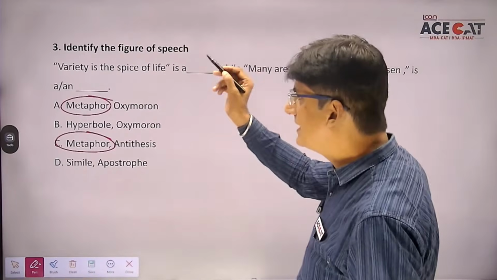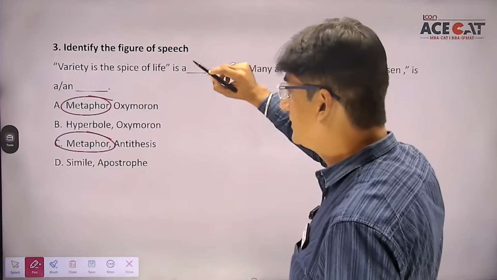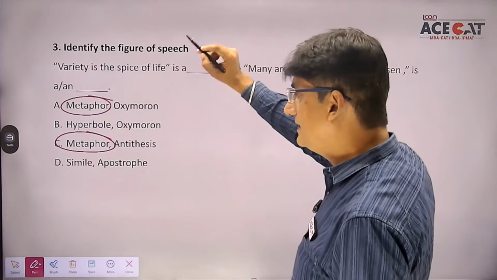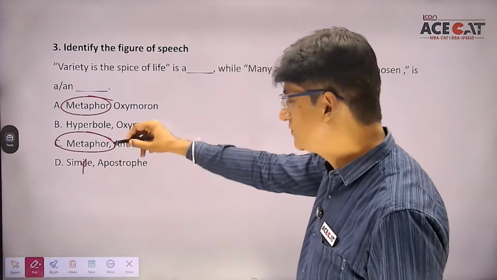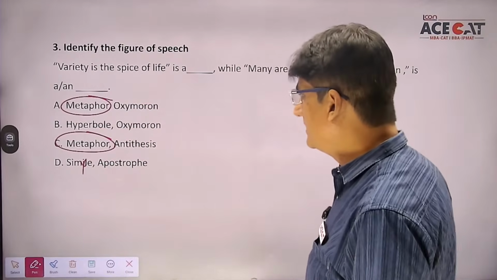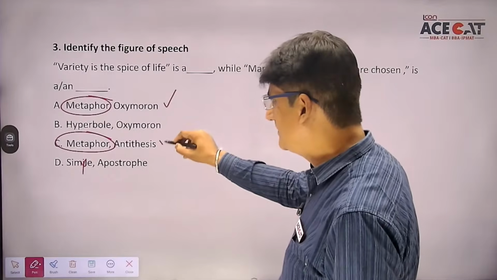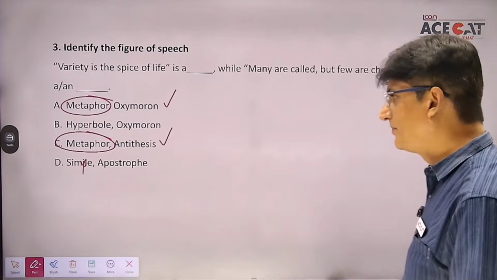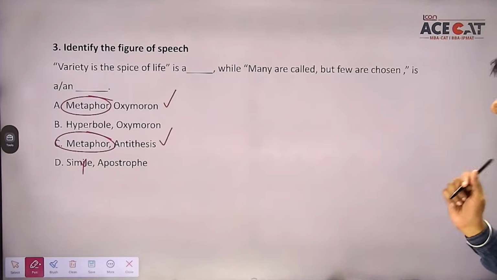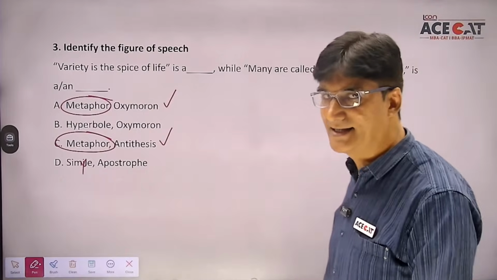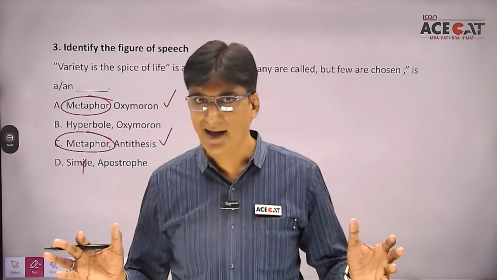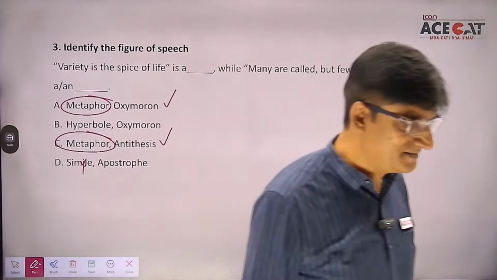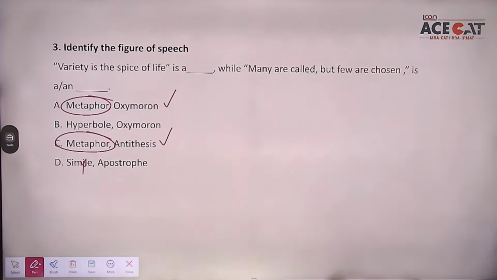So when I say variety is the spice of life, the students do understand, हमने कहीं पर भी like और as use नहीं किया. So this is not simile. So the correct answer is metaphor. But now I have got two options, oxymoron and antithesis. So can you people tell me first option or third option, which is the correct answer? And how many students know what is the difference between oxymoron and antithesis? Come on everyone.